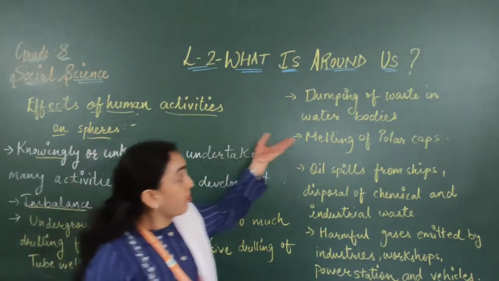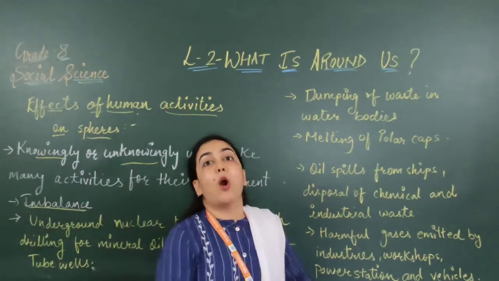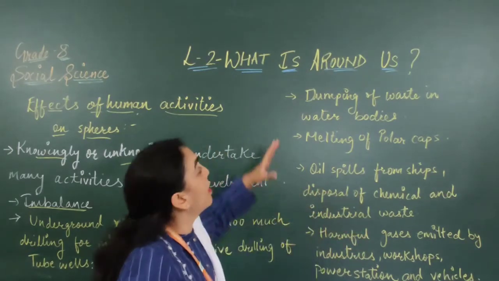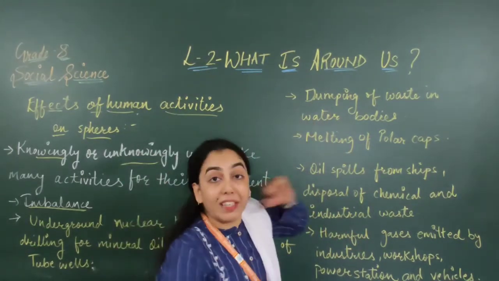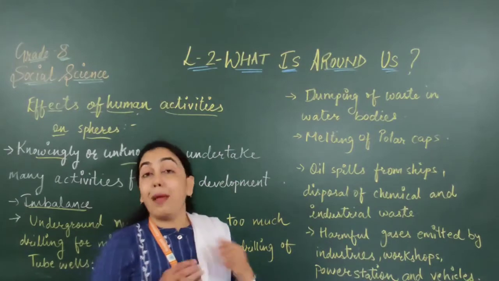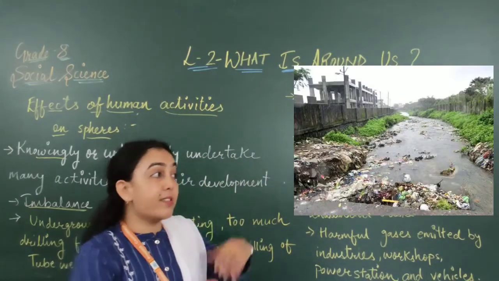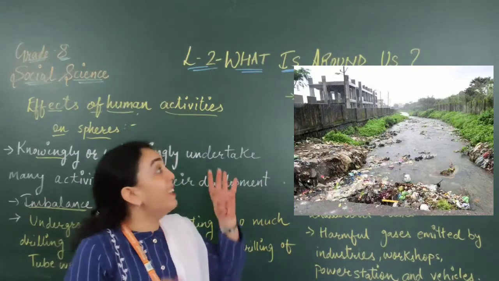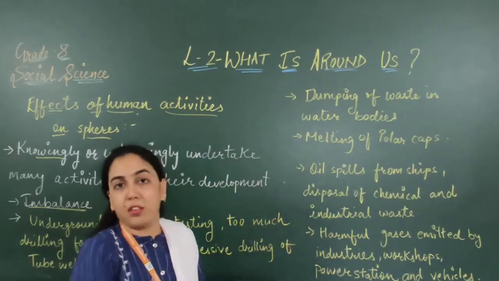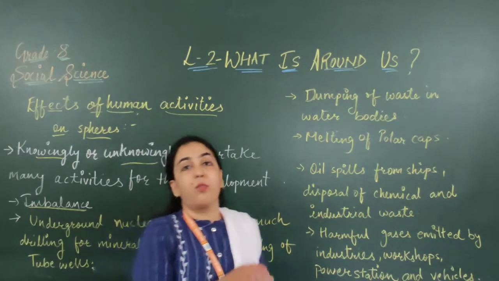Next, if we have talked about lithosphere, now we will talk about the hydrosphere. Let's see, dumping of waste in water bodies. There are many places where waste is dumped, or thrown, inside the rivers, seas, etc. So what will happen?